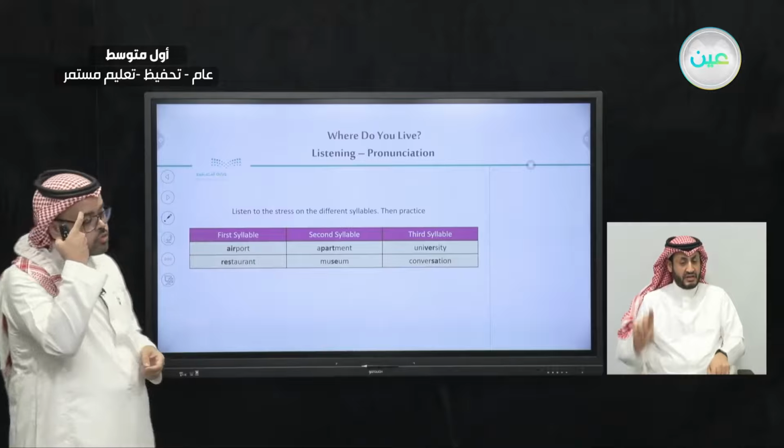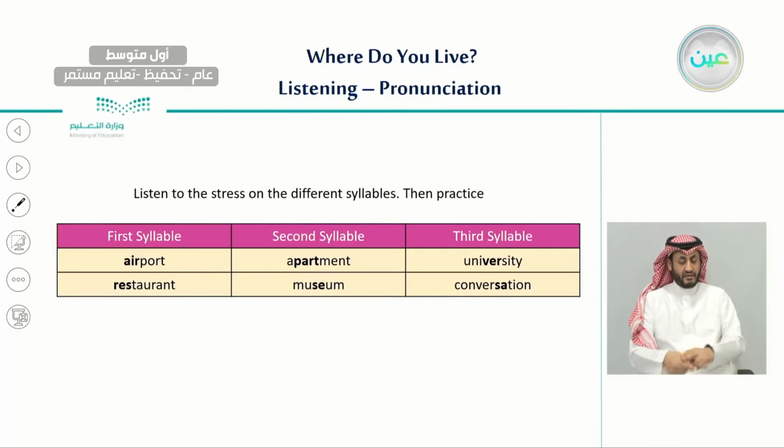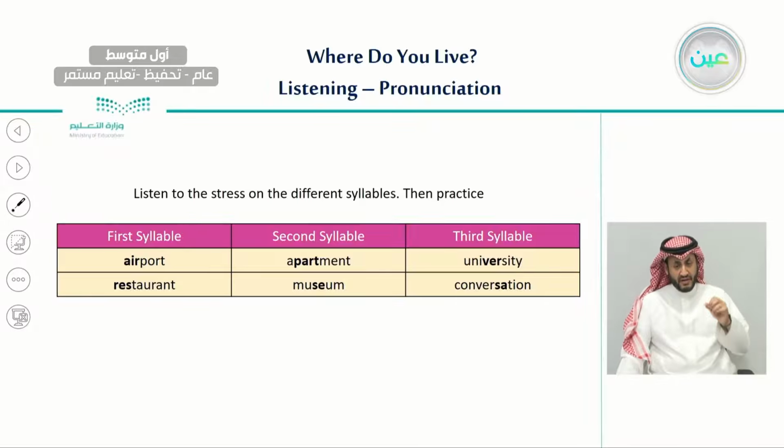So I repeat those words again. In the first syllable, airport. And repeat after me, please. Airport, airport. Restaurant, restaurant. The second syllable, apartment, apartment. Museum, museum. University, university. Conversation, conversation. Very good.